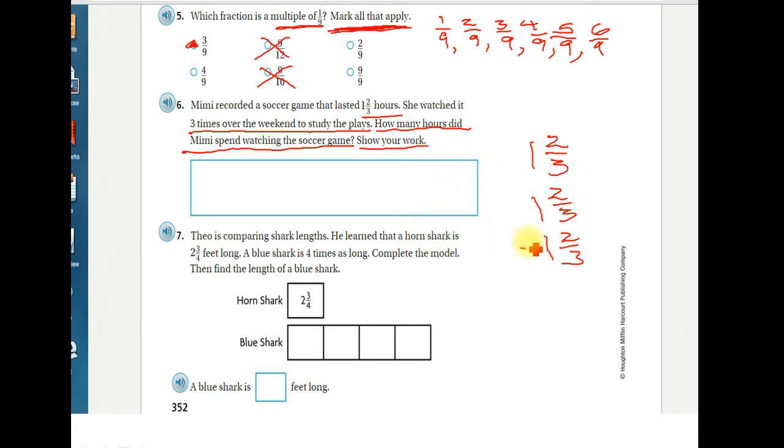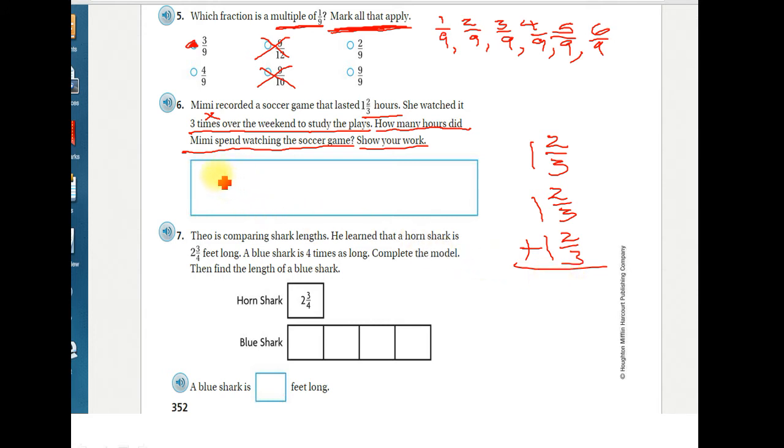We could add these up, or the quicker way, and we know from this word right here, times, we can do multiplication. And again, multiplication is just repeated addition. So you can do the addition here if you'd like.